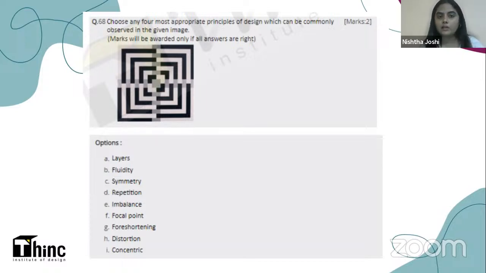Now, you can only answer this type of question when you know what all the principles of design are, what all of these terms mean. In our regular online classes, we discuss all of these terms in so much detail. We look at so many examples related to each and every principle of design that it automatically comes to you when you are solving these sort of questions in the exam. So I'll go straight to the answers now.